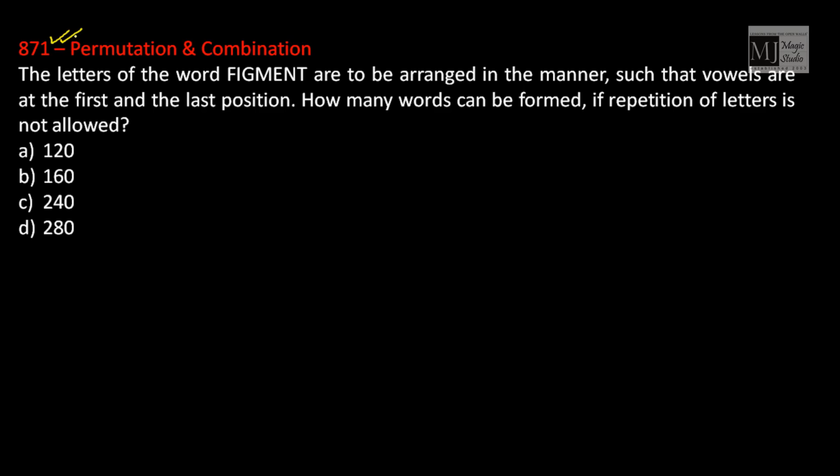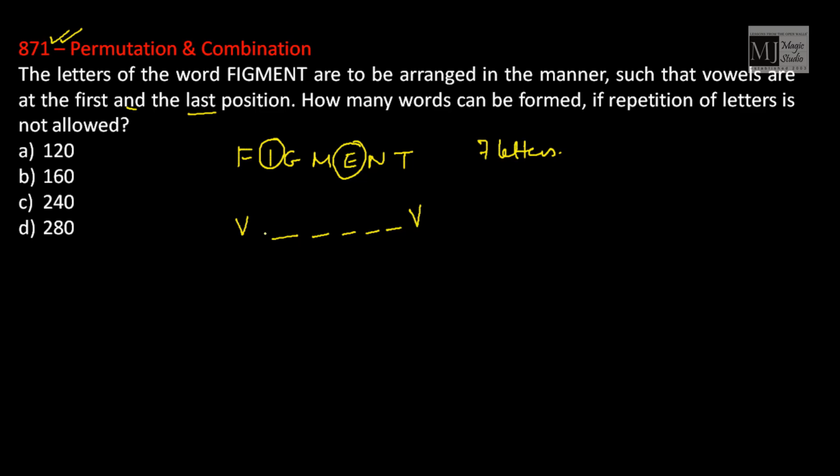Okay, one more from permutation combination. The letters of the word FIGMENT, F-I-G-M-E-N-T. Okay, we have got 7 letters. They are to be arranged in a manner such that vowels are at the first and the last position. So how many vowels do we have? I is a vowel, E. We have got only 2 vowels, and vowels should be placed at first and last position. The remaining 5 consonants would be placed at the remaining 5 positions. How many words can be formed if repetition of letters is not allowed?